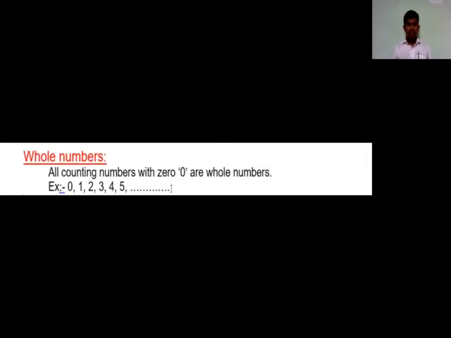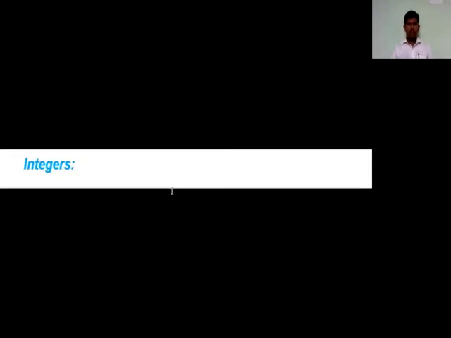For example, you can see on the screen, it starts with 0. Then 1, 2, 3, 4, 5, and so on, but before it, it has started with 0. So 0, 1, 2, 3, 4, 5, 6, 7, 8, 9, 10, and so on. All numbers which start with 0 are called whole numbers.